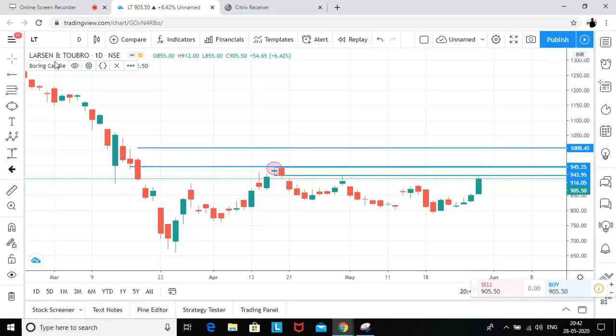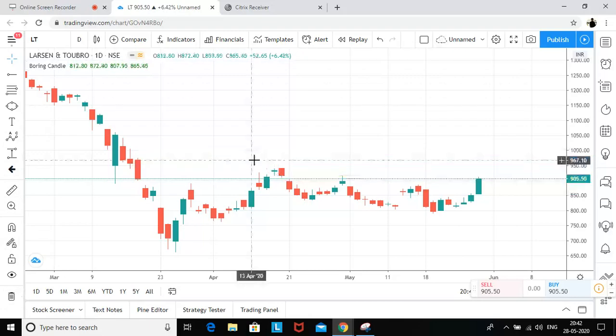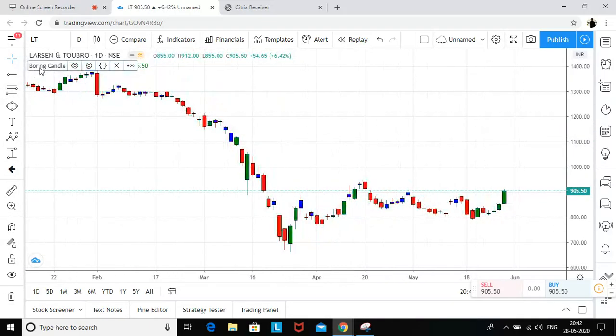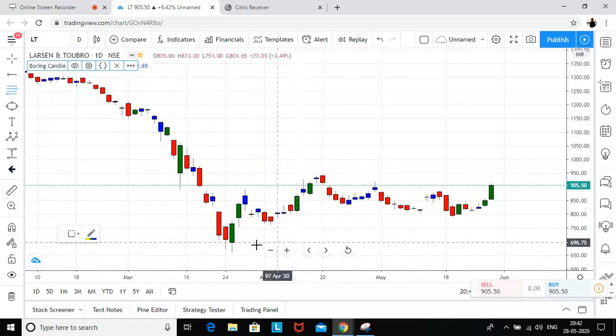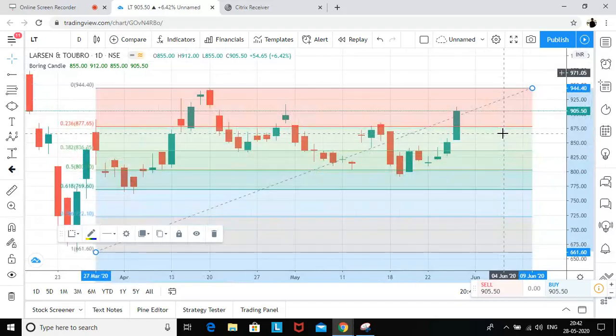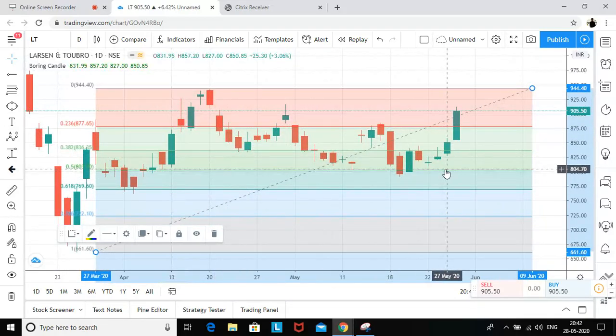Just a moment, let me get rid of this. Now if I try to draw Fibonacci on this daily chart, and see somewhere around here, this is the level which I am looking for, which is 50%. So it gave a close above 80. Right now the current market price is 905.